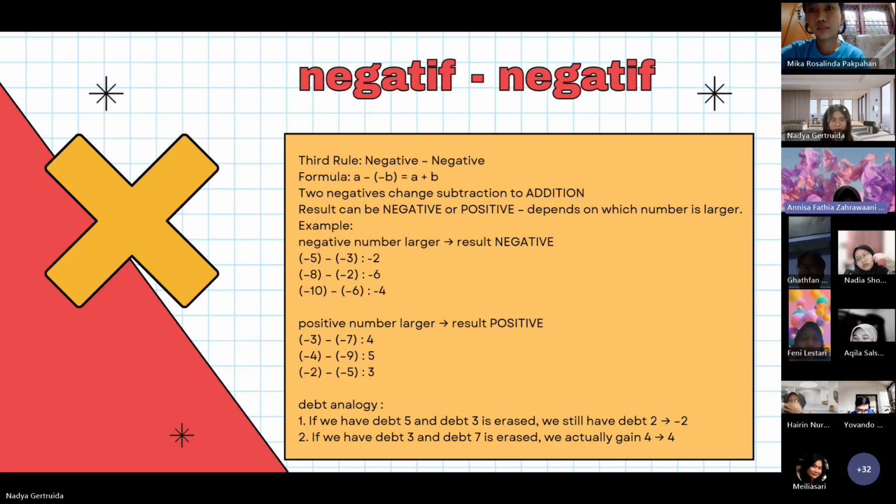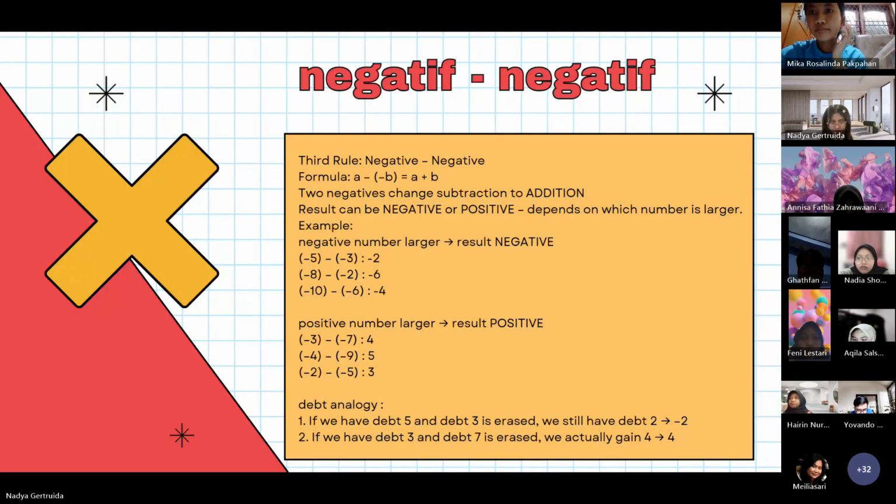This happened because debt 3 is erased by 7, meaning we actually get overpaid, so we have money 4. So the point is, negative subtracted by negative is the same as addition. The result follows the larger number. If the negative number is larger, the result remains negative but the value decreases. If the positive number is larger, the result becomes positive.